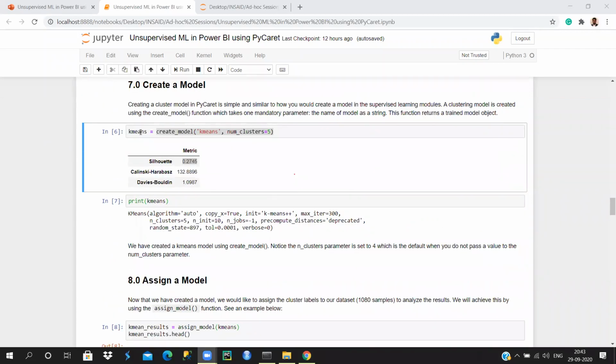After that, once you create the model, you can just print the k-means, and you can see what parameters you have. So maximum iteration is 300, and the number of clusters that we want is 5. All this is similar to what you have in your normal sklearn, right?